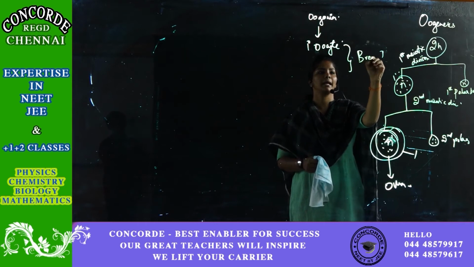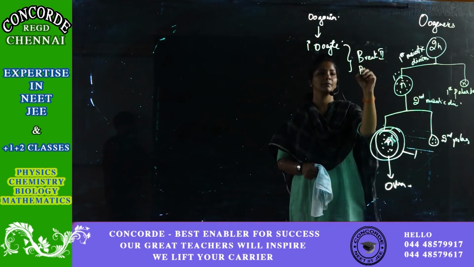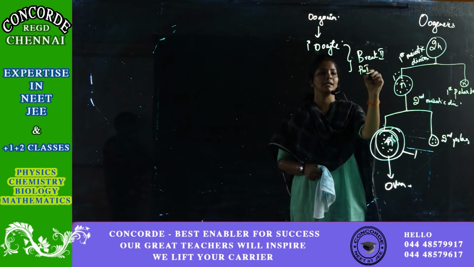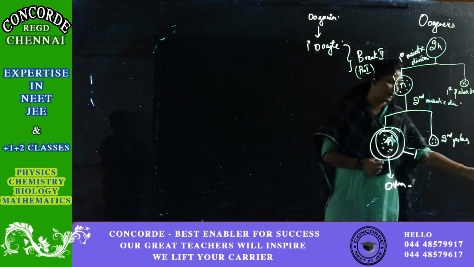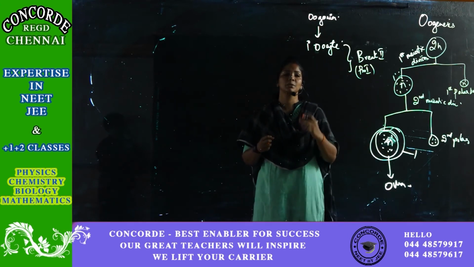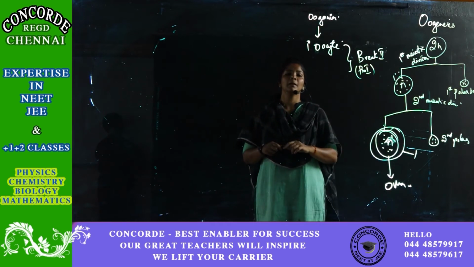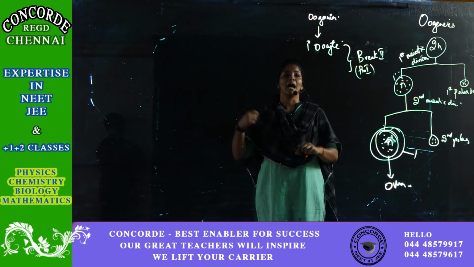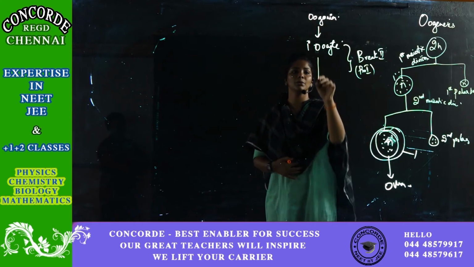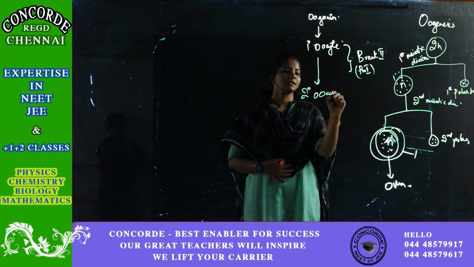This is break 1. Okay, this happens during the prophase 1 stage. So when a girl baby is born, its ovary is full of these primary oocytes which are all arrested in the prophase 1 stage. Okay, after that, this becomes secondary oocyte.